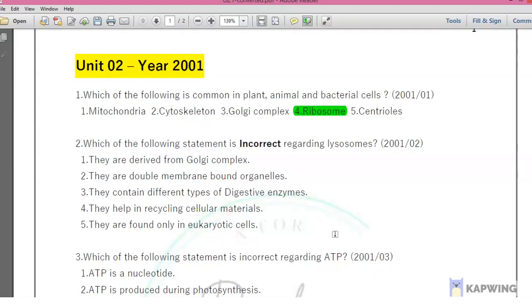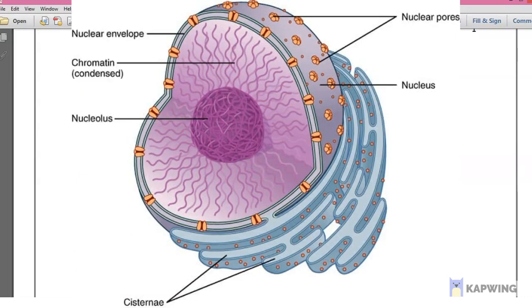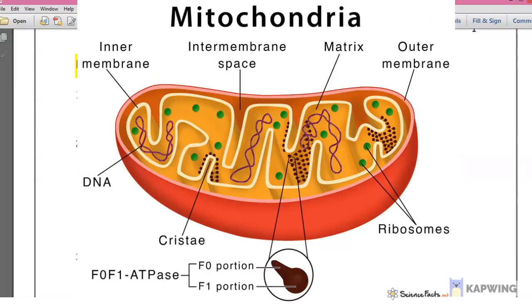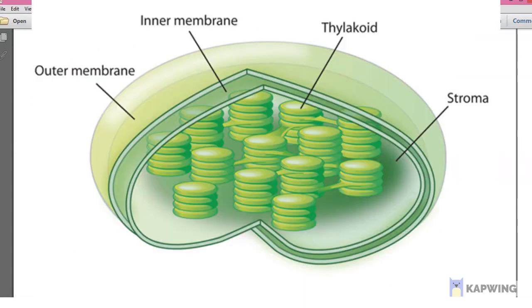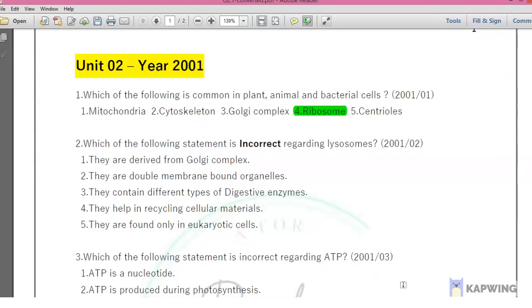And ribosomes and nucleolus, if I remember correctly, don't have a membrane. So there are 3 points mainly that you can understand from this statement. Double membrane bound organelles are nucleus, mitochondria and chloroplast. Lysosomes and vacuoles are single membrane bound organelles. Ribosomes and nucleolus don't have a membrane. So the third and fourth are correct according to the definition of lysosomes given in the resource book.